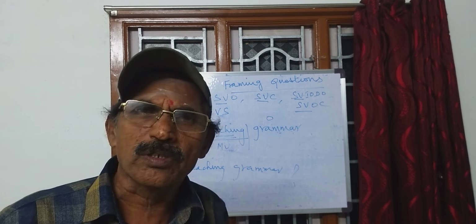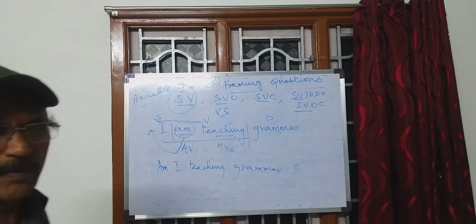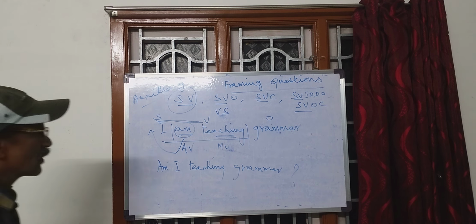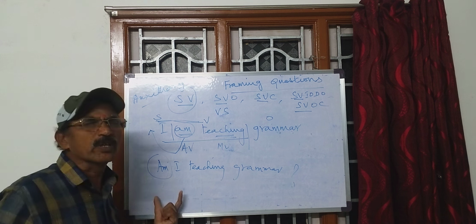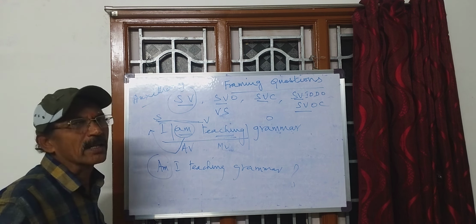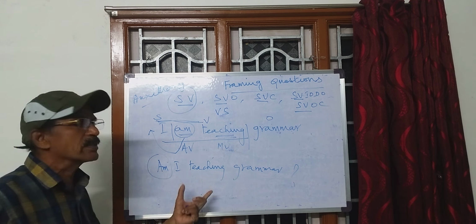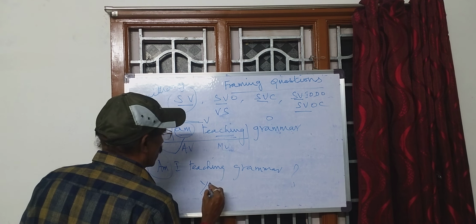Am I a teacher? Are you traveling by bus? Are you going to Chennai? So the auxiliary part of the verb is put at the beginning of any sentence. That sentence is an interrogative sentence. Here, it's am I teaching grammar? The answer will be yes or no.